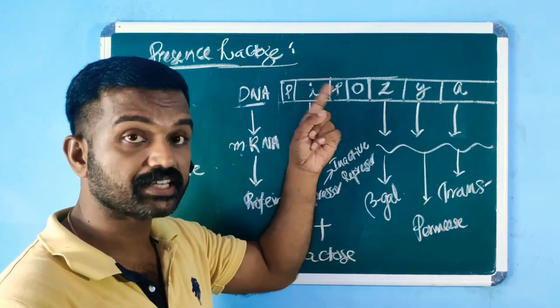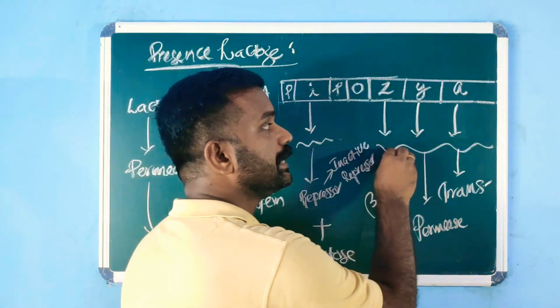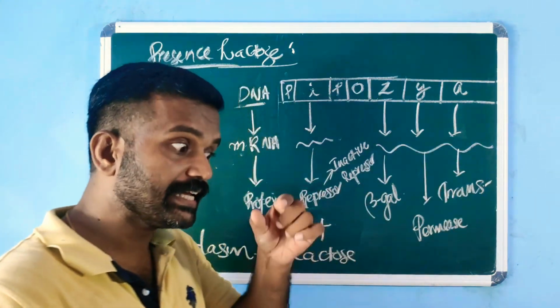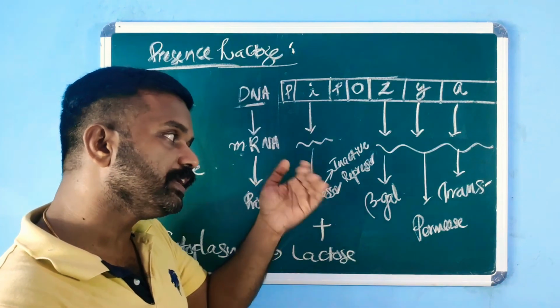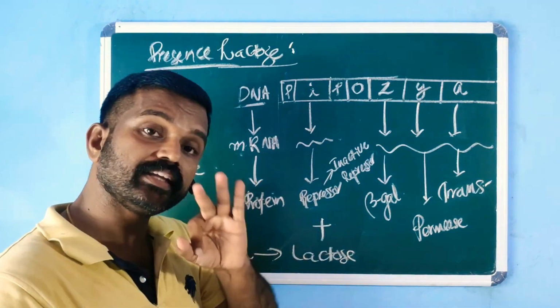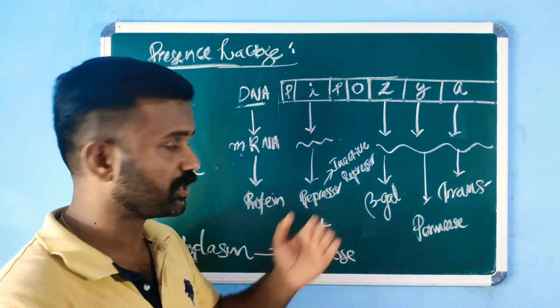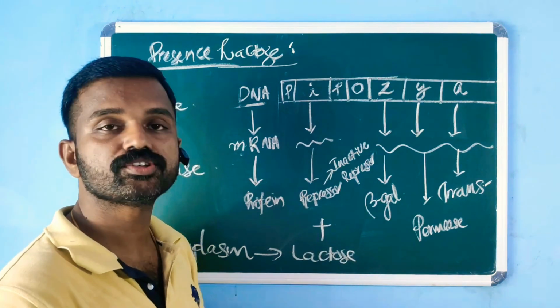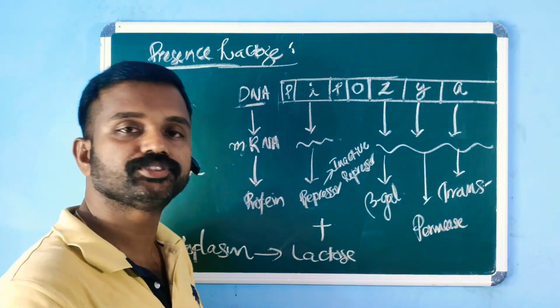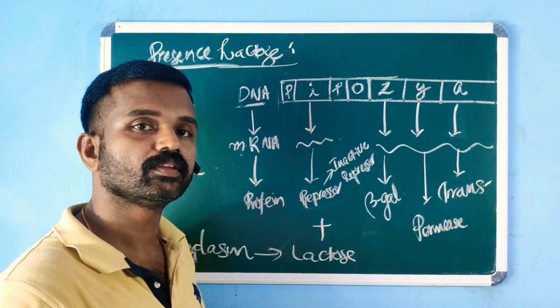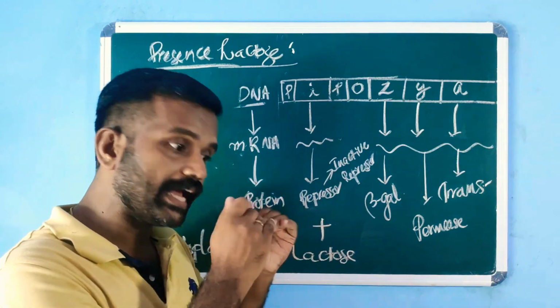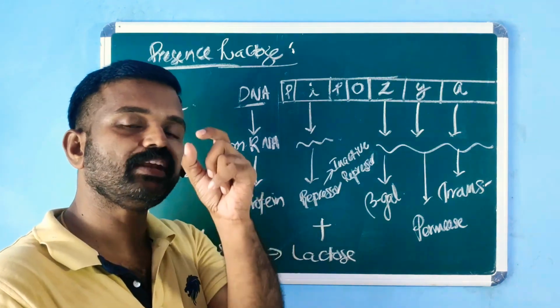It will be transcribed into a single mRNA. Remember, a single mRNA, which will then get translated into the three different polypeptides: beta-galactosidase, permease, and transacetylase. So this is how lac operon works in the presence of lactose.